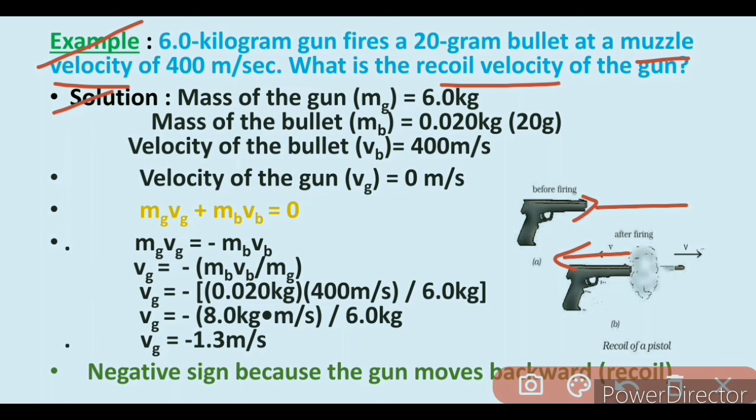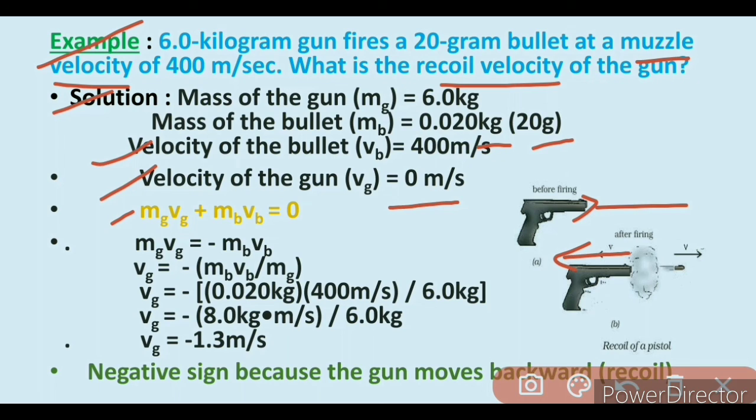Now we have the solution. Mass of the gun, mg, equals 6.0 kilogram. Mass of the bullet, mb, is equal to 0.020 kilogram. Here we convert gram into kilogram. Now velocity of the bullet, vb, equals 400 meter per second, and velocity of the gun, vg, is 0 meter per second initially. Now in conservation of momentum, the momentum remains constant.